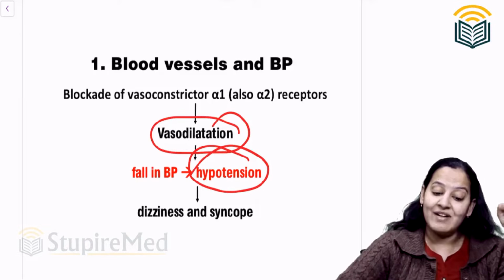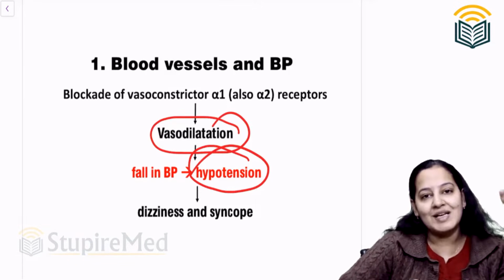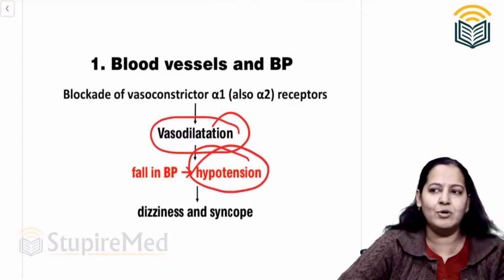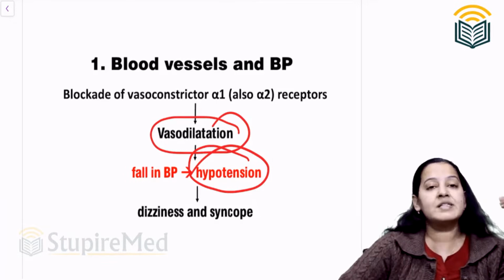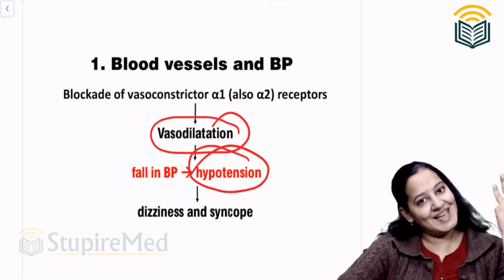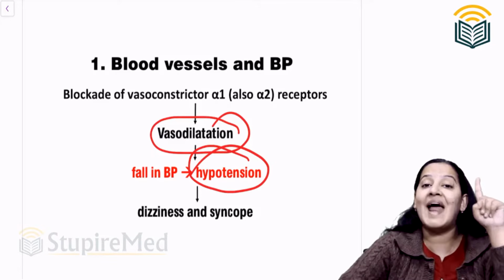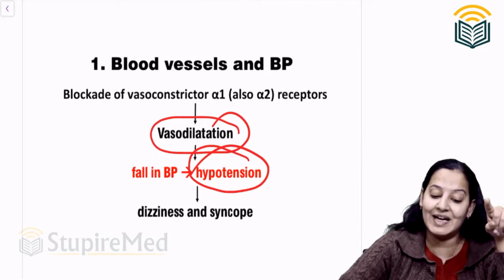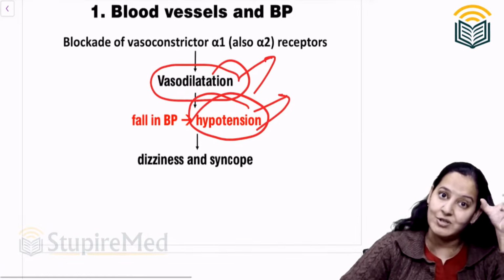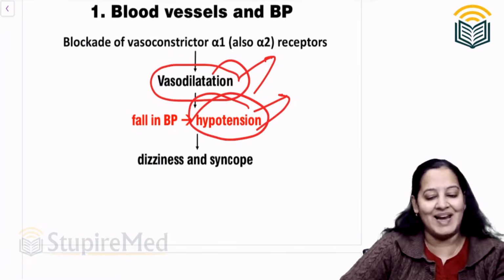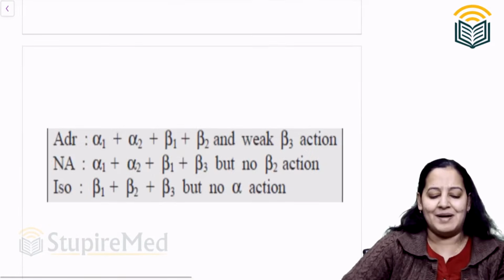So these are used as antihypertensive drugs. They can be used, but not commonly, because side effects are more. I will tell you with side effects. Alpha was causing vasoconstriction, so alpha blocker will cause vasodilatation. It's very simple, like mathematics.